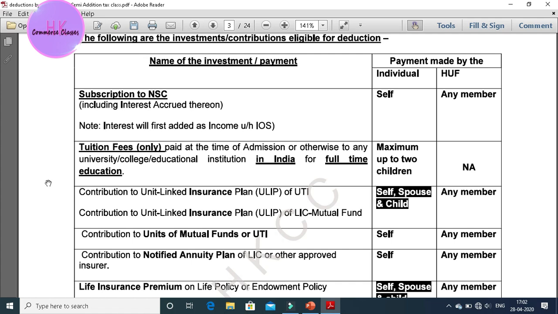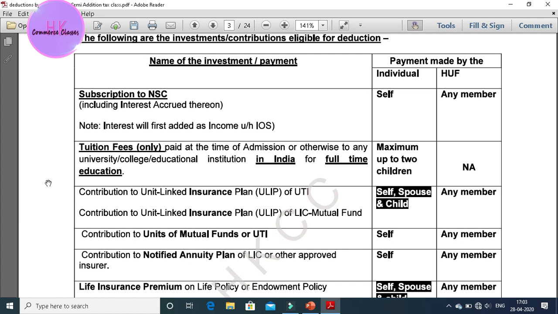Subscription to NSC. NSC means National Savings Certificate, including interest accrued thereon. Interest will first be added as income under the head income from other sources. It is available for both individuals and HUF. In an HUF, the karta and the co-parceners, any member, can get the deduction for the computed income.